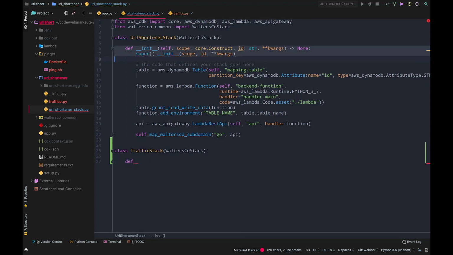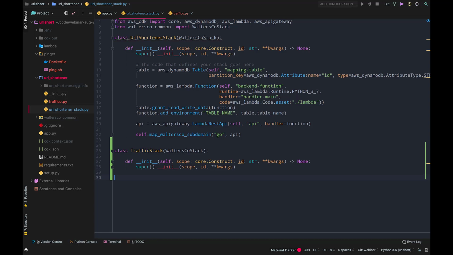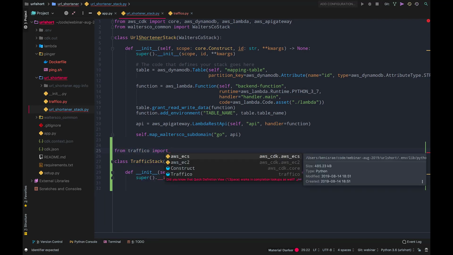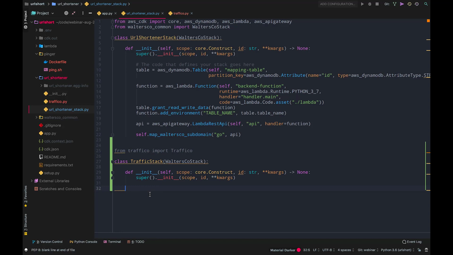And we're going to do the same thing that Jason did here, so I'm just going to spend less time doing that. And now I'm going to import from Traffico, import Traffico. So let's say I'm publishing this to PyPI or to our internal package managers. This would be something that I would need to pip install, and then I get this nice construct. And you see that when I'm instantiating Traffico, it looks and feels exactly like all the other constructs that Jason used earlier. It has scope, ID, and then it accepts these three parameters: VPC, URL, and TPS.